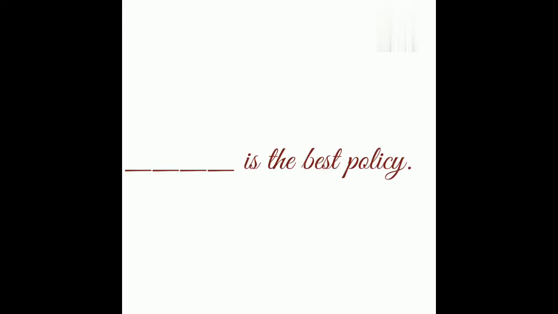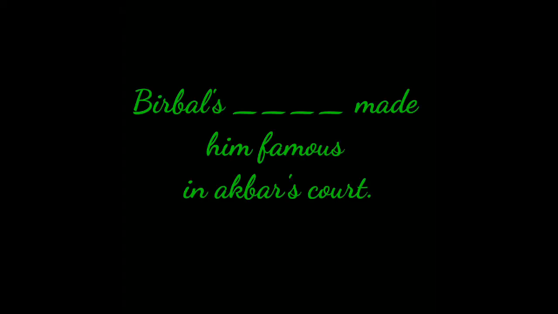Some examples for abstract noun. Dash is the best policy. The answer is honesty is the best policy. Here the word honesty is called as an abstract noun. Next example, Birbal's dash made him famous in Akbar's court. Answer is Birbal's wisdom made him famous in Akbar's court. Here the word wisdom is called as an abstract noun.